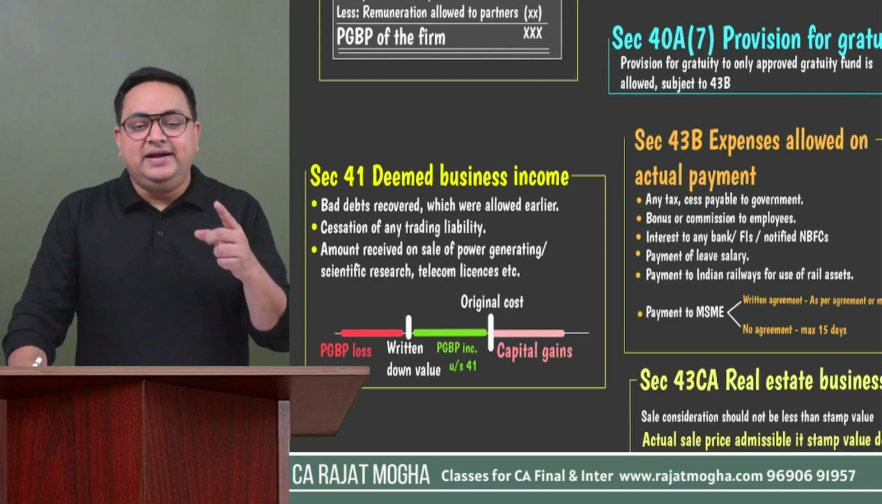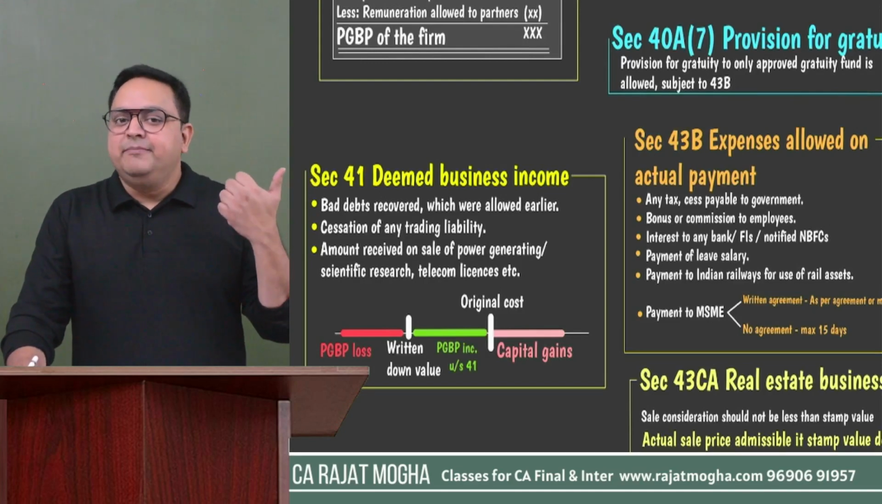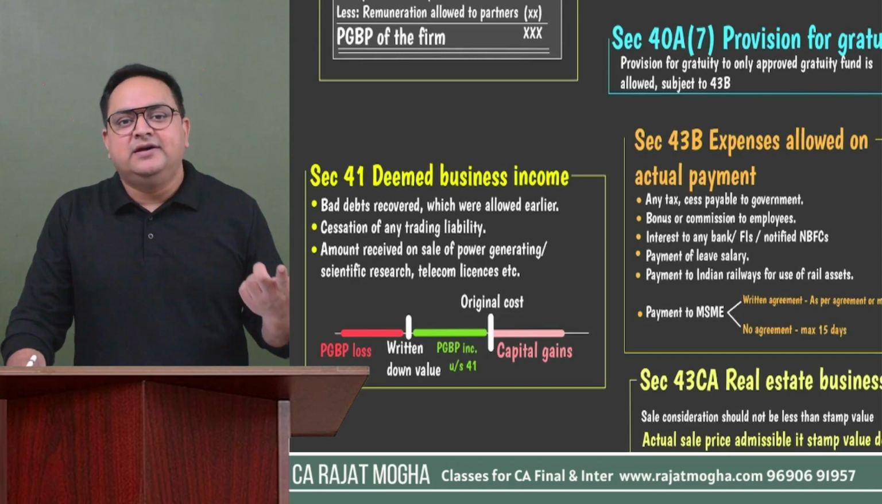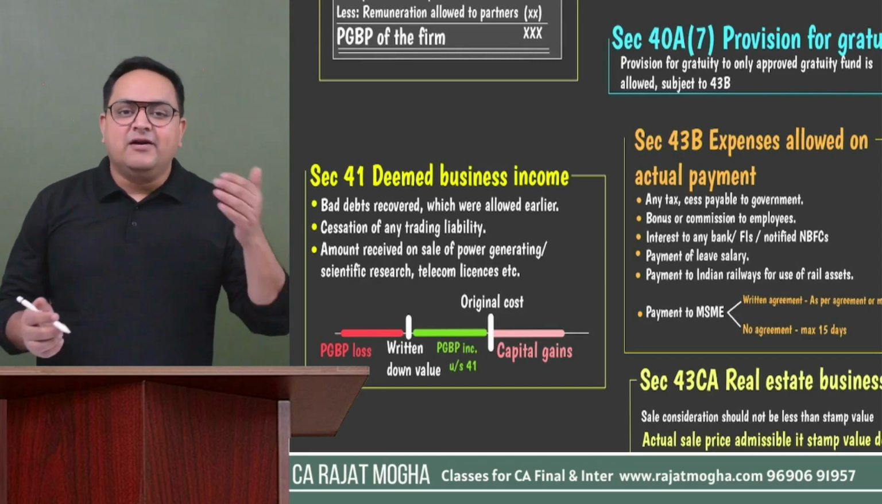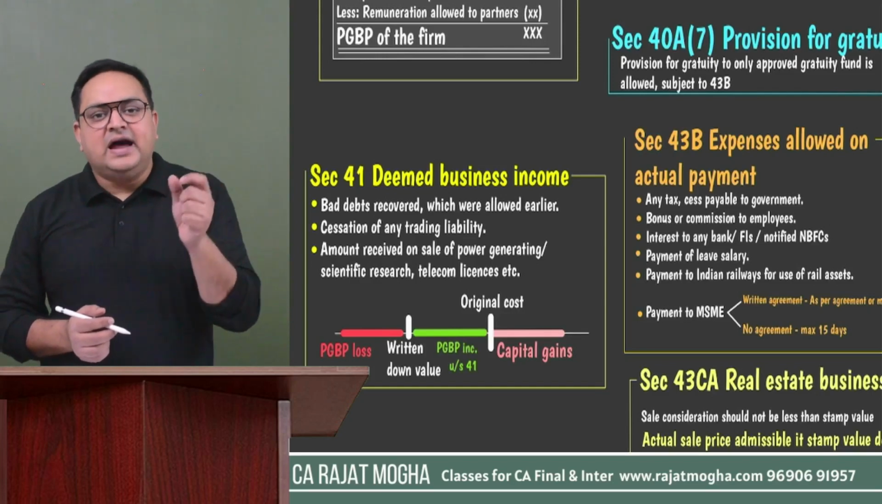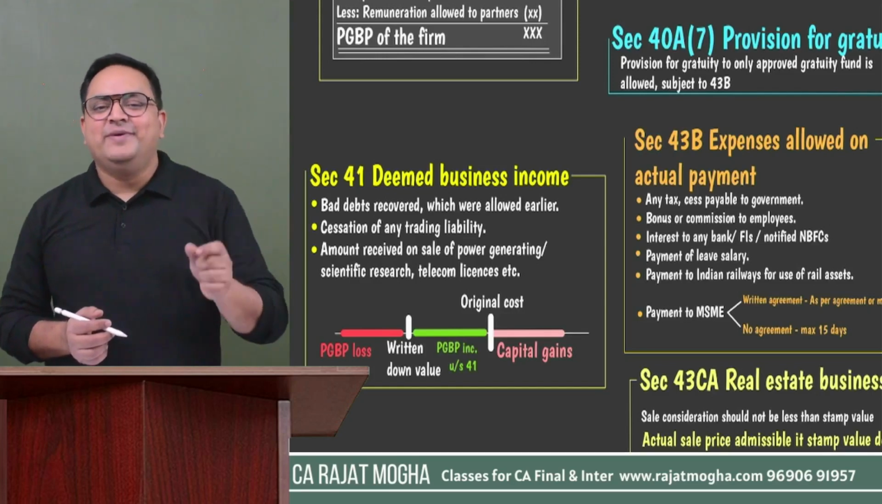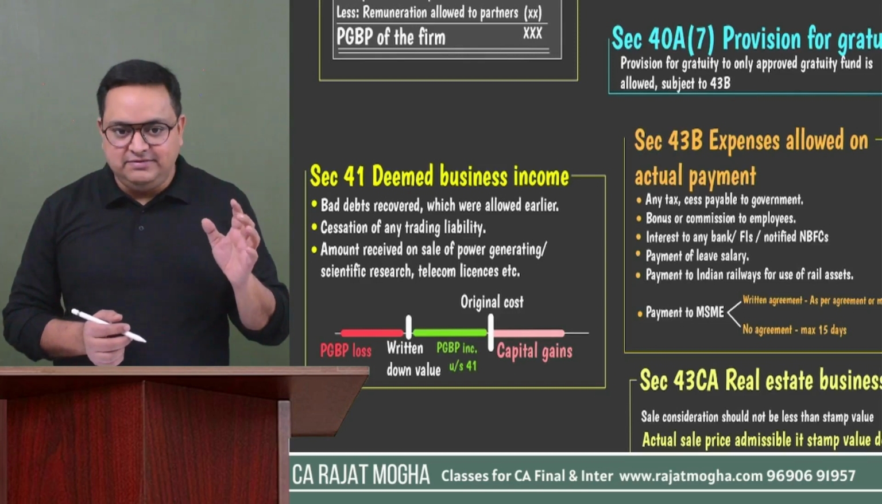Let's say there are any bad debts. In the past, there were bad debts which have been claimed by the assessee. And if those bad debts are now getting recovered, then in case of recovery of bad debts, in the year of recovery, it will become your business income. It will become your PGBP income.